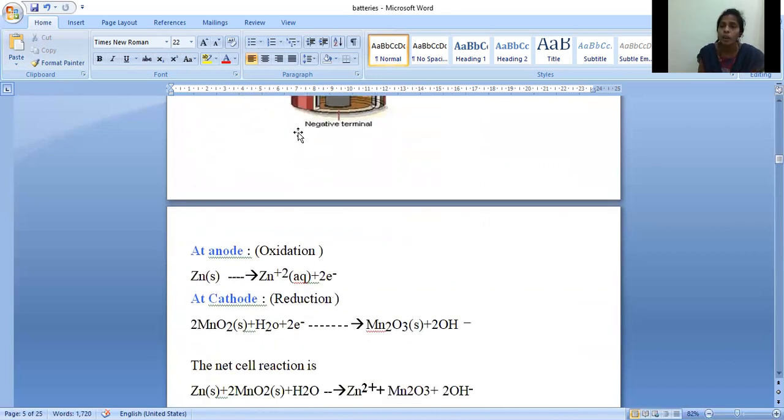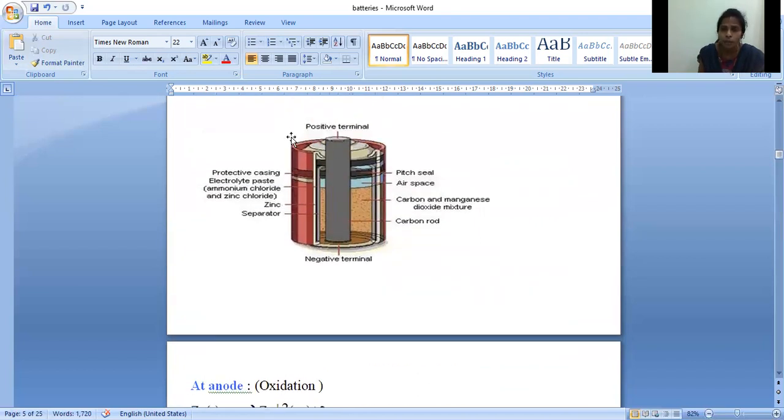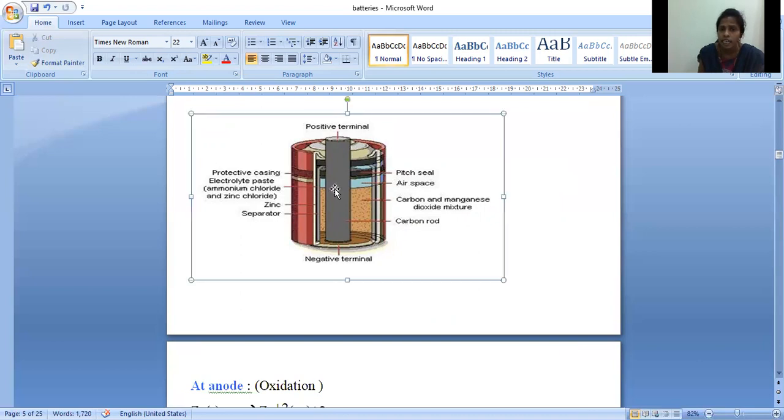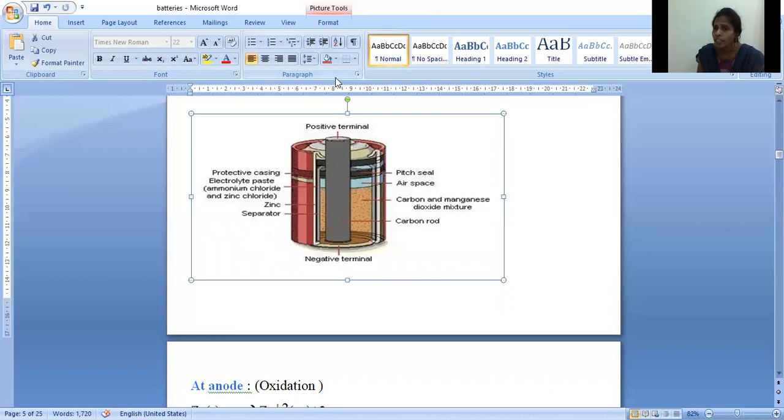So now let us see what reactions take place at anode and the cathode. So now we know which is acting as anode, which is acting as cathode. Zinc is acting as anode and carbon is acting as a cathode. But we know that carbon, that means graphite, has less reactivity. So to increase the reactivity, we are coating the graphite rod with manganese dioxide. So here manganese dioxide is participating in the reaction at cathode, whereas zinc is participating in the reaction at anode.